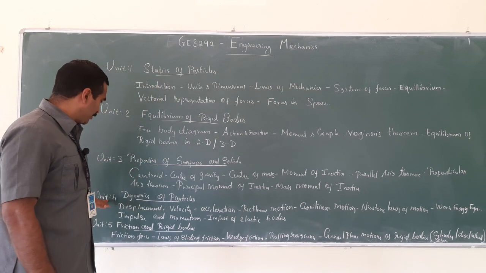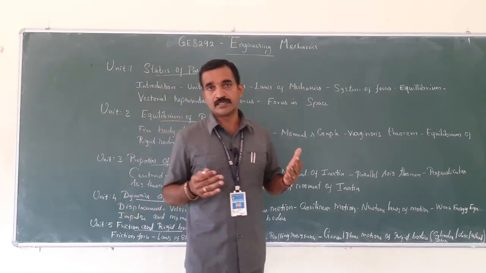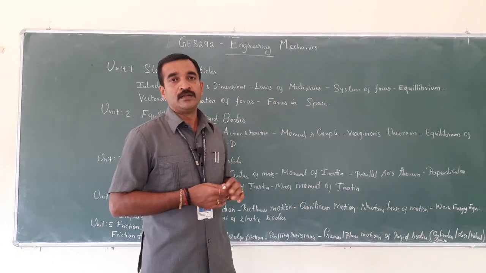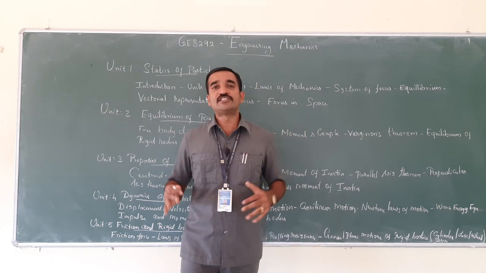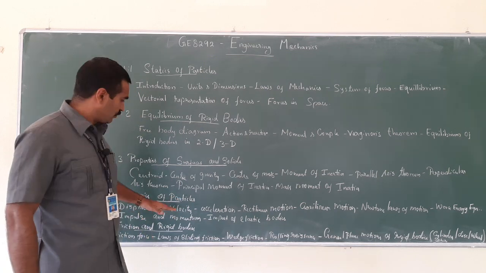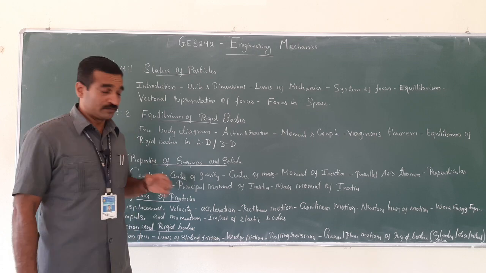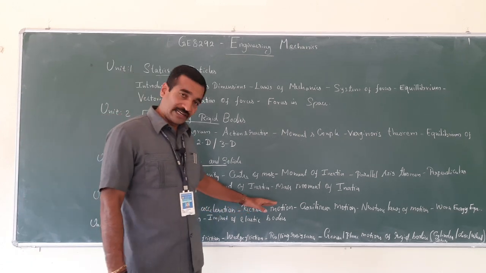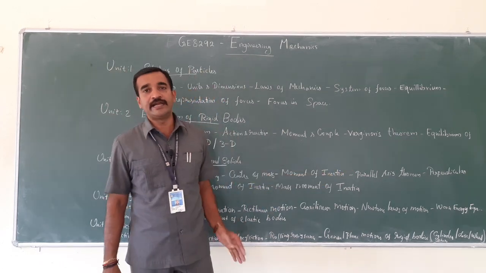When you talk about unit number 4, which is dynamics of particles, what do you mean by dynamics? It's a branch of mechanics of rigid body, right? Dynamics is the study of a body which is in motion, right? So displacement, velocity. Velocity again talks about magnitude and direction, right? So that is covered in dynamics, along with acceleration, rectilinear motion, then curvilinear motion, Newton's law of motion, which is nothing but D'Alembert's principle.